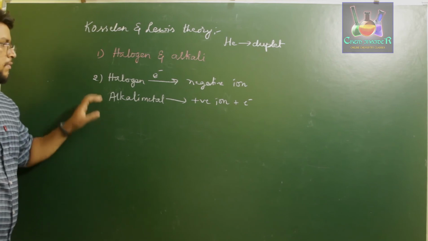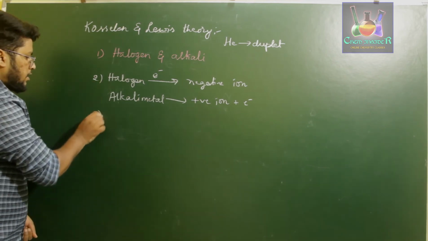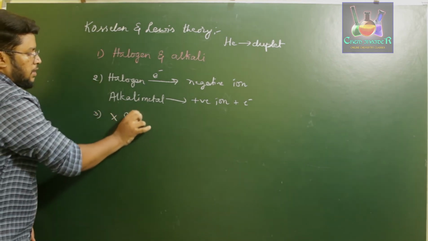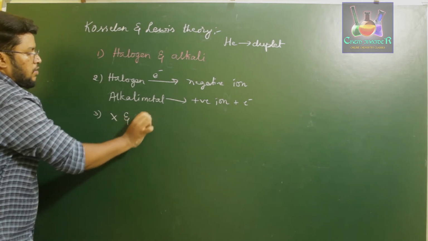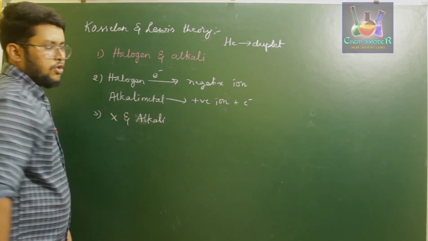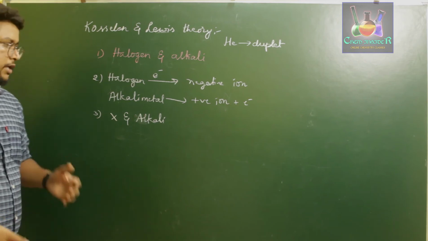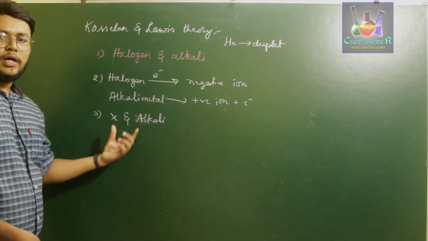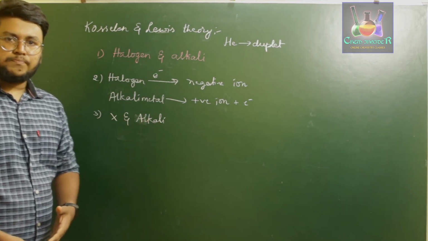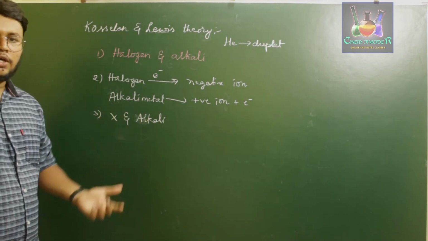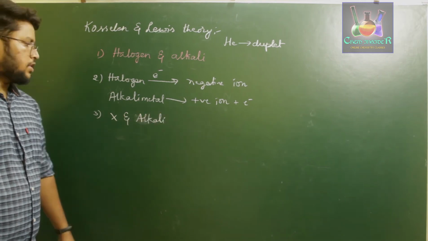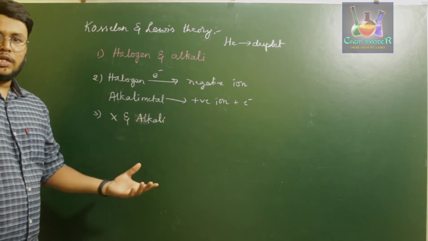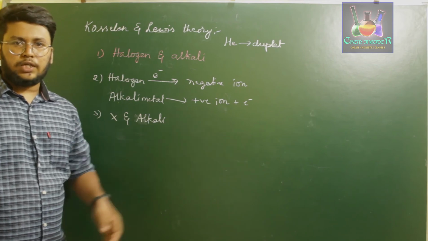So in the third point he said that halogen and alkali metals usually tend to obtain noble gas configuration to form negative and positive ions respectively. If halogen is forming a negative ion, it carries a noble gas configuration. Alkali metal, if it loses an electron, forms a noble gas configuration.